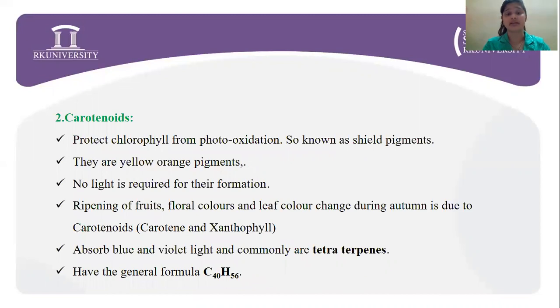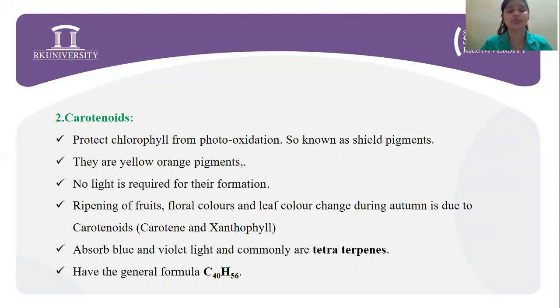Next, carotenoids. These are commonly called tetraterpenes. They absorb blue and violet lights. They are also known as shield pigments. Why? Because they protect the chlorophyll from photooxidation. They are usually yellow-orange pigments, and for their formation, there is no need of light.